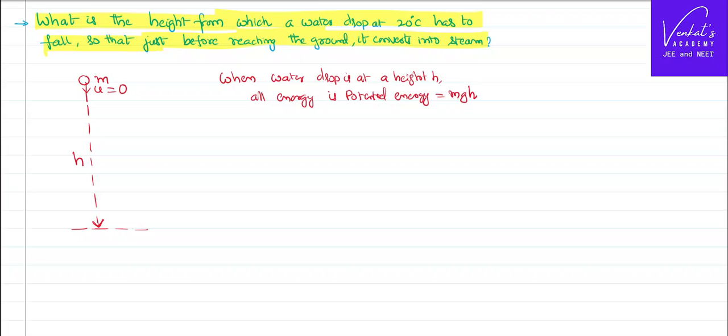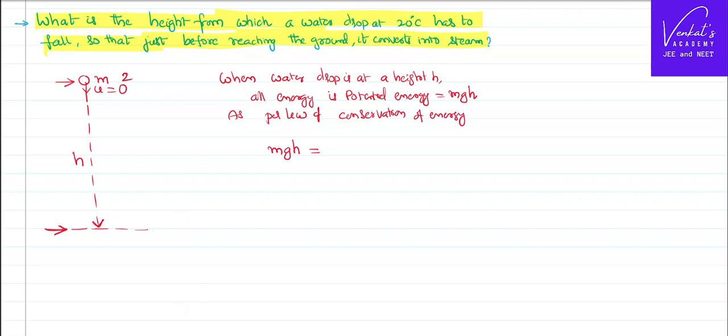By the time it is striking here, it has to convert into steam, right? If it has to convert into steam, conservation of energy has to be satisfied as per the law of conservation of energy. Potential energy at this place is the total heat energy by the time it reaches the bottom. Potential energy at that place is mgh.